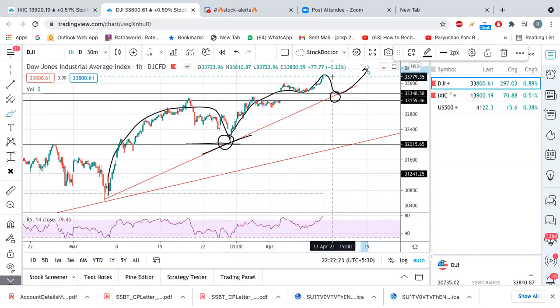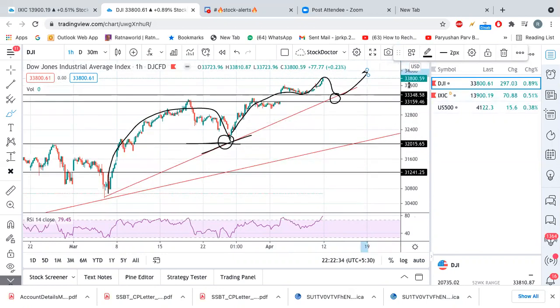So this is for the next week. On coming Monday, if Dow Jones starts sliding down and comes toward these levels, 33,340 and 150, then definitely we should be buyers in this zone, right? Because once it comes to those levels, it definitely starts going up from there.